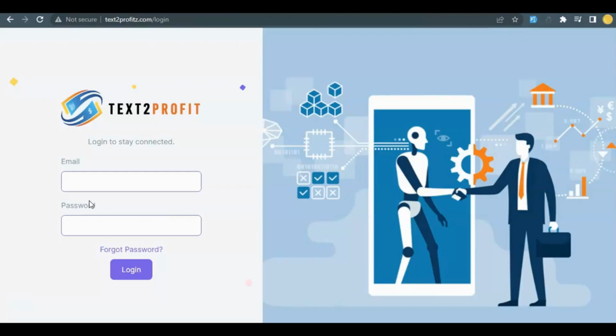Now, the first step is to find an article rewriting job on Fiverr or any other freelancing site. And the second step is to copy and paste the article into Text2Profit, then rewrite in just 1 click. Don't worry, I'm going to show you how all of this is done in this tutorial video. First things first, you're going to need to log in to Text2Profit by clicking on the link text2profit.com/login. Once you have clicked on the link, this is what you're going to be seeing, where you need to log in using your email address and your password.